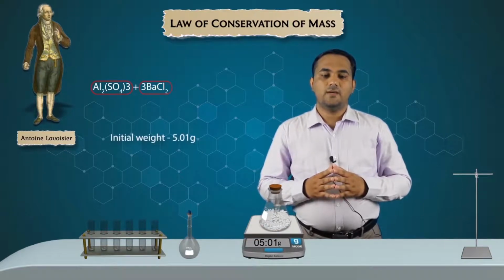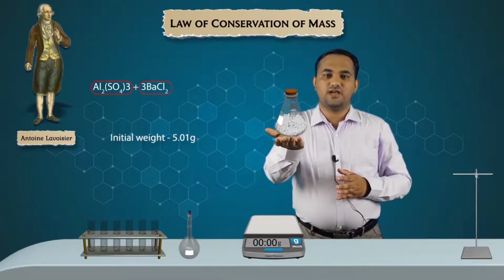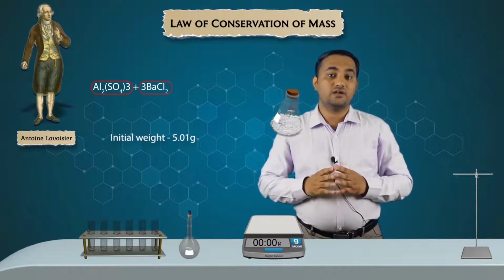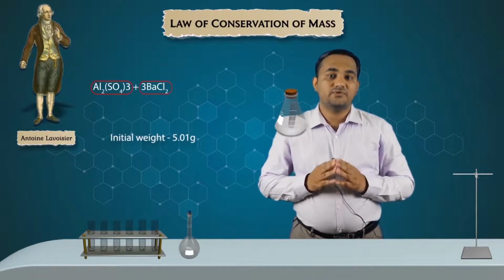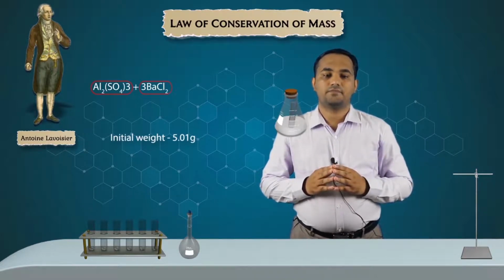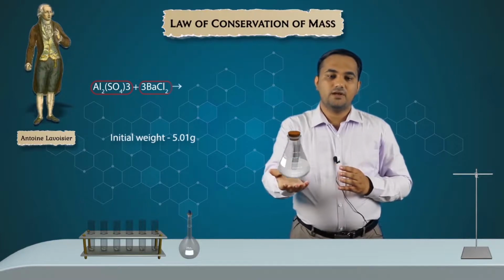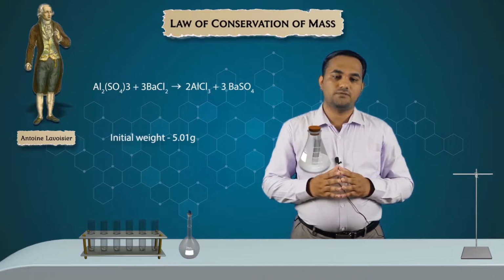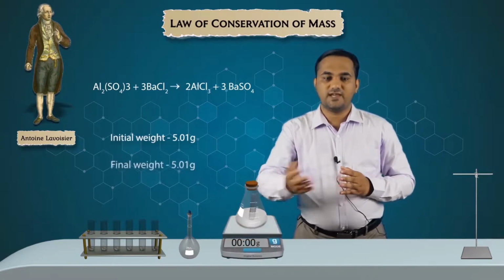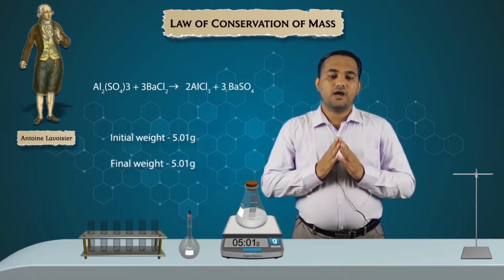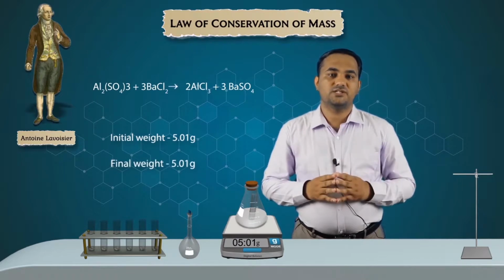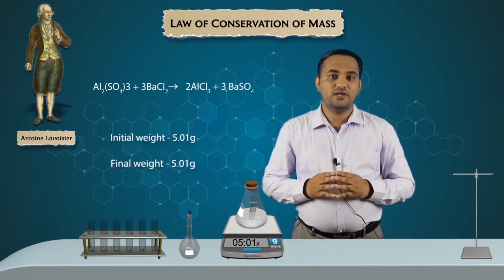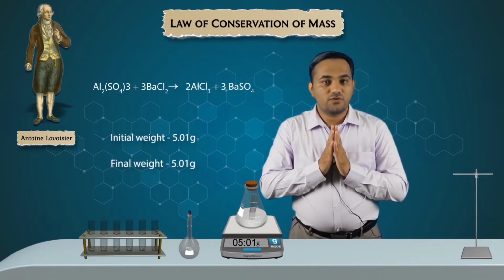After weighing, let's mix the contents of the flask so that a chemical reaction occurs between aluminium sulfate and barium chloride. After the reaction, barium sulfate and aluminium chloride are formed as final products. Let's weigh the flask again. We notice the mass of the conical flask has not changed. So this activity proves the law of conservation of mass.